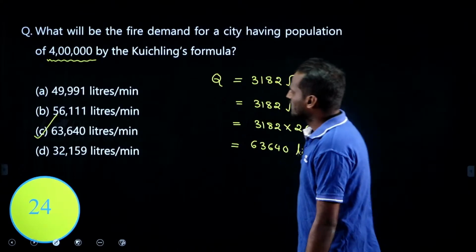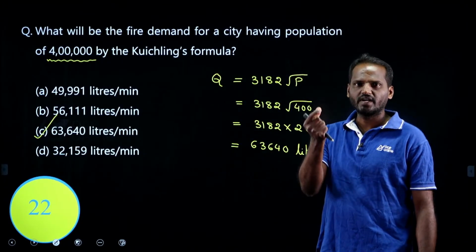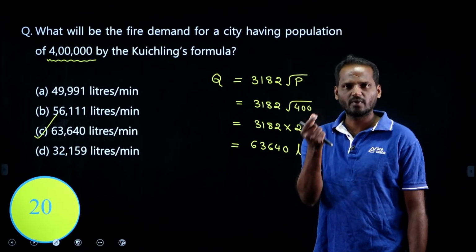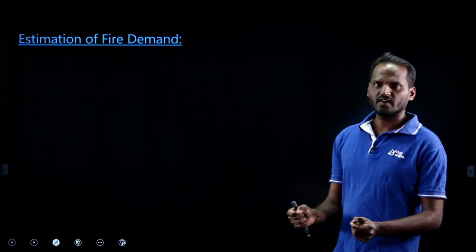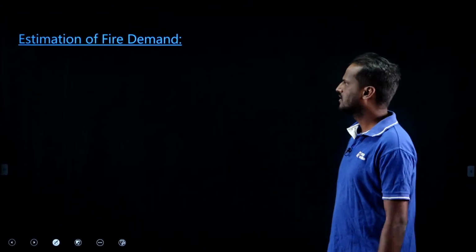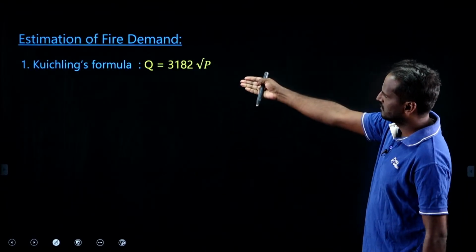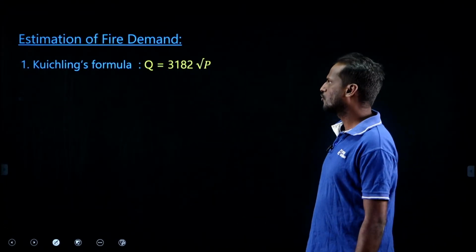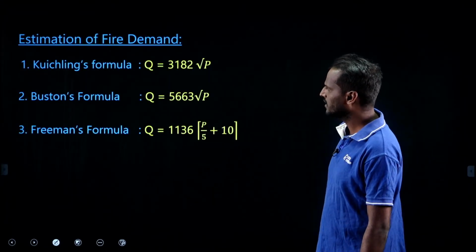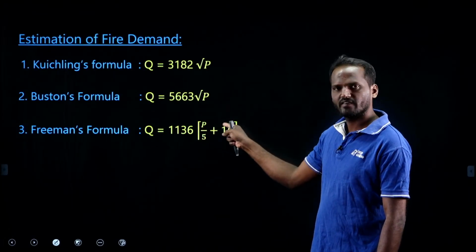Okay. Let me give you a brief idea about all fire demand formulae. Let us have that slide now. Estimation of fire demand by an empirical formula. We have the Kuchling formula, just now I told you, 3182 root P; Buston 5663 root P; Freeman 1136 (P by 5 plus 10).